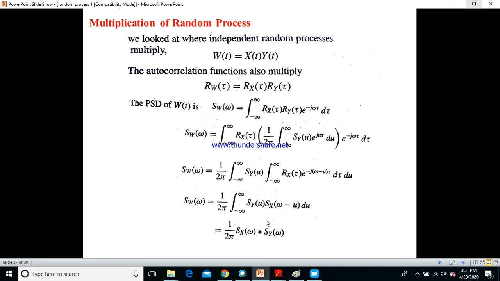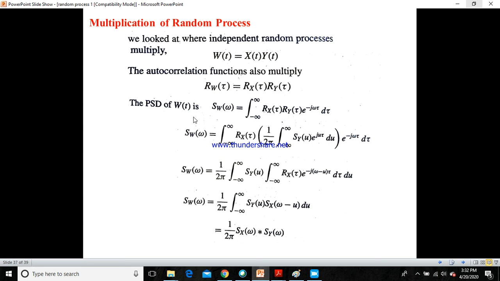This equation is the convolution equation that we have in mathematics. The integration from minus infinity to plus infinity of Sy of u into Sx of omega minus u du is the convolution of Sx of omega with Sy of omega, so it is 1 over 2 pi into Sx of omega convoluted with Sy of omega. This star says it is convolution.